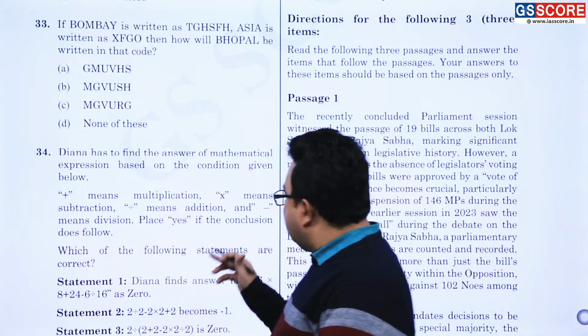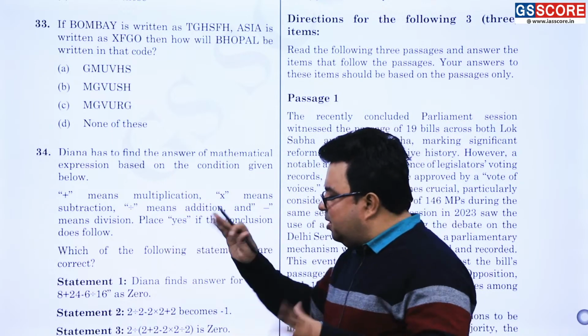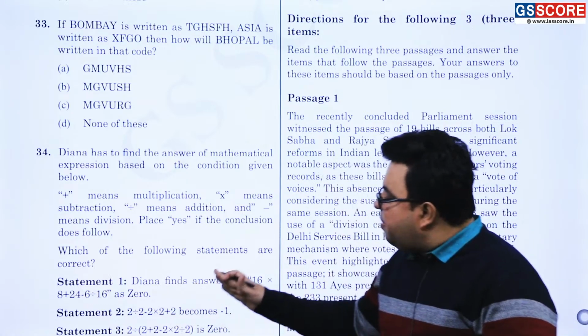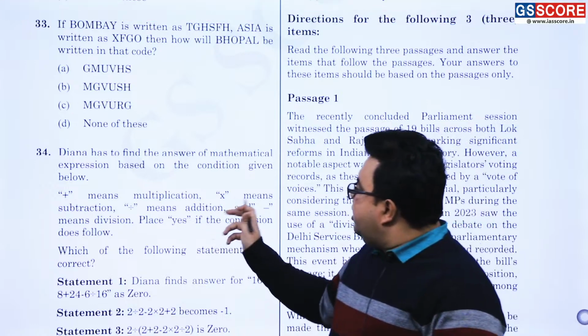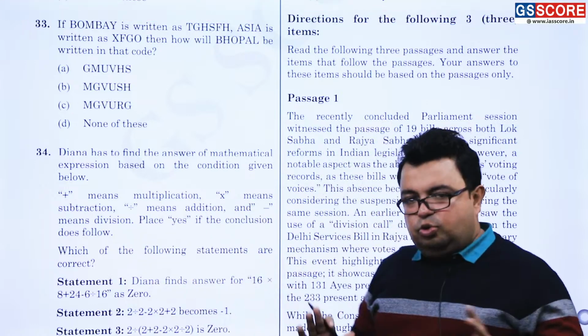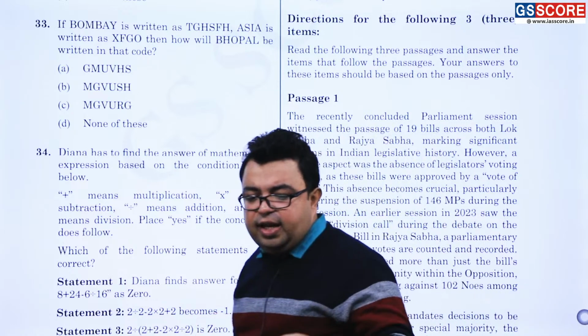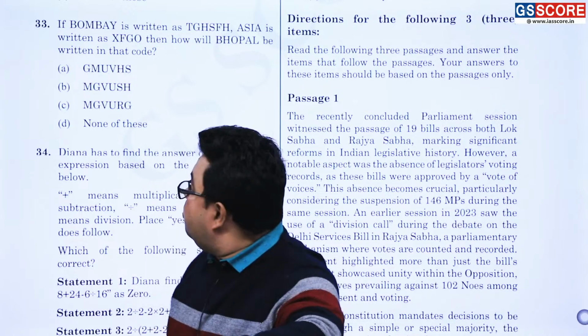Place yes if the conclusion does follow. Which of the following statements are correct? Leave this very statement. This statement has nothing to do with here. Here mark every statement as 16 into sign की जगह आपको क्या लिखना है? Subtraction, minus लिखना है. And you know the BODMAS rule you will be following, and then you will be getting the answer. So based on that, the assist portion will be the answer.